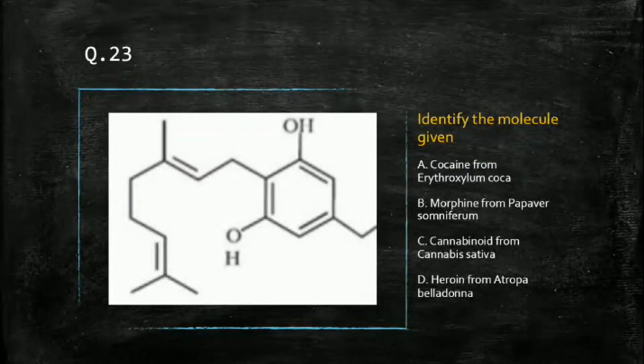So this is the structure of a drug, and you have to find out what this molecule is. All right, we have two types of molecules. What is that?